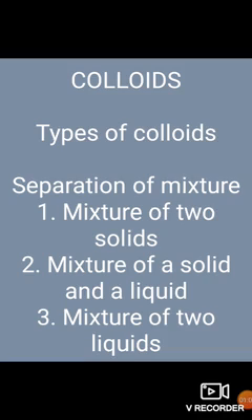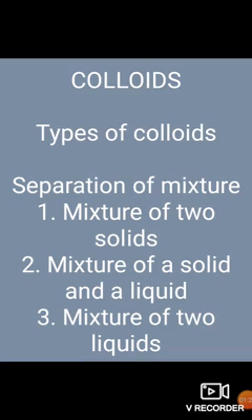And I have taught you the types of colloids. So here we have a table of types of colloids on the basis of dispersed phase and dispersing medium, and I have also discussed the properties of colloids.